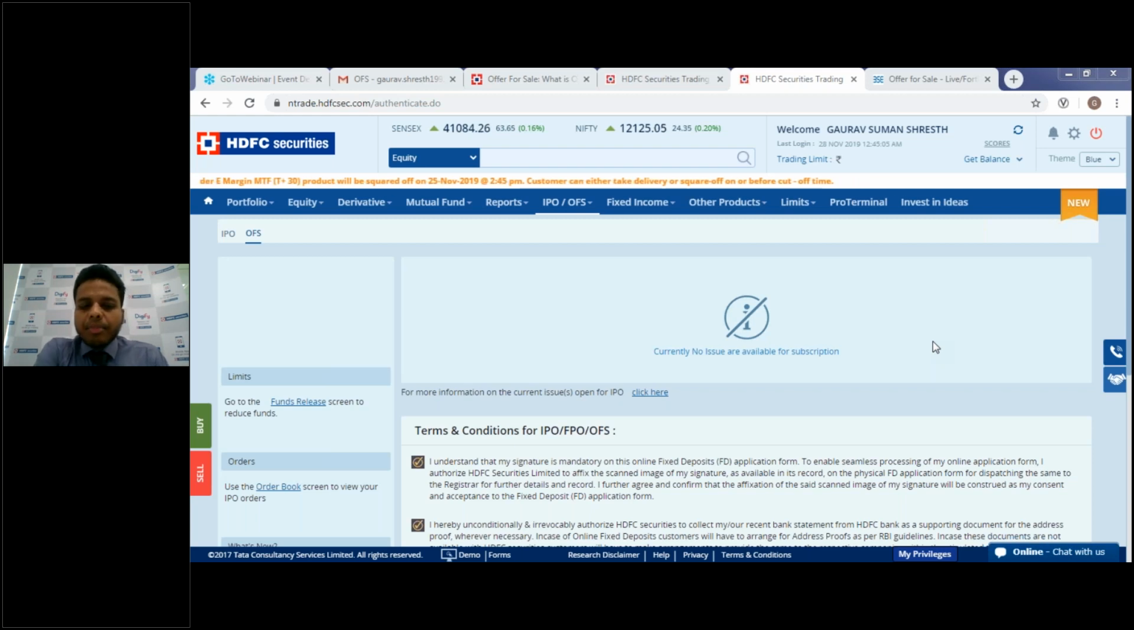Pratiksha is asking, what is the percentage discount do retail clients get? Pratiksha, again, the percentage of discount will differ from OFS to OFS depending on the company which has announced the OFS. So there is no fixed percentage. It can be 5%, 10%, or whatever it is. So we can't say it would be 5% only or only 10%.